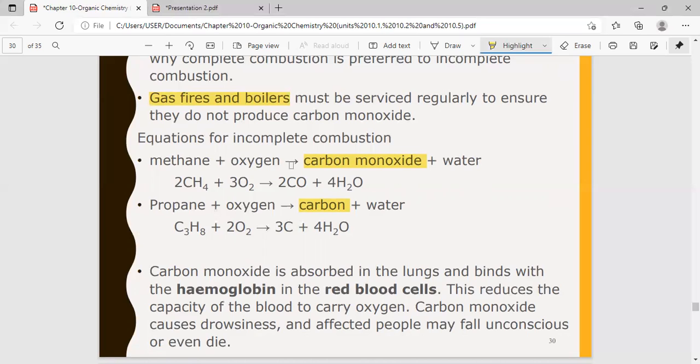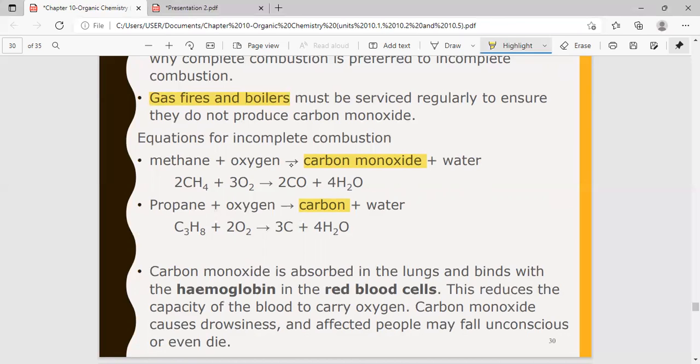The question will guide you towards what product you have to write. First you have to see whether it is complete combustion or incomplete combustion, and if they say gas, then you write carbon monoxide. If it is just a solid particle, then you write carbon. I'm sure you all know that carbon is a solid.